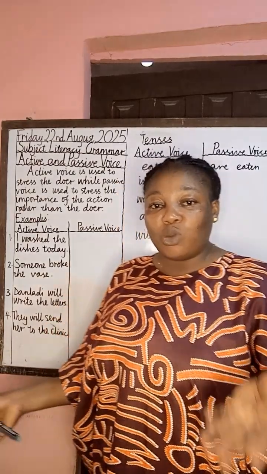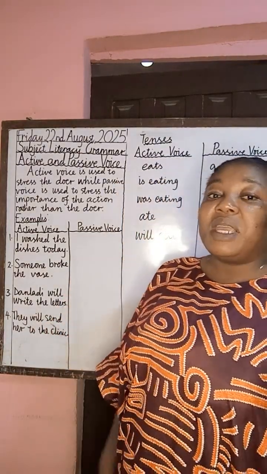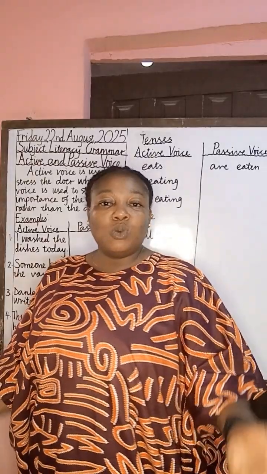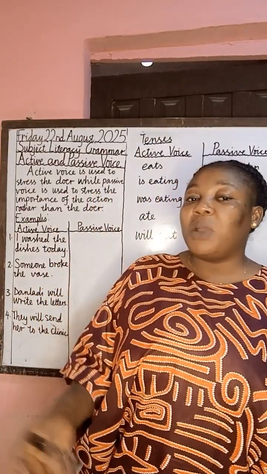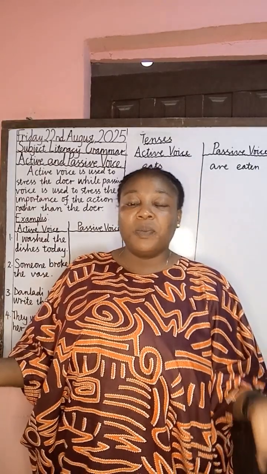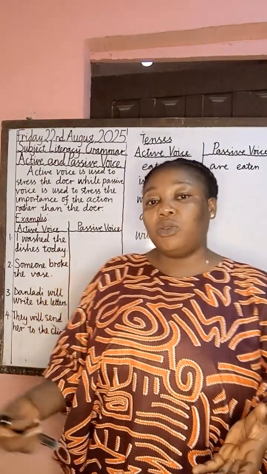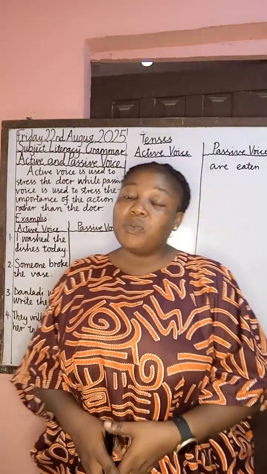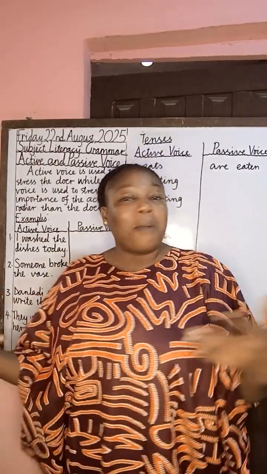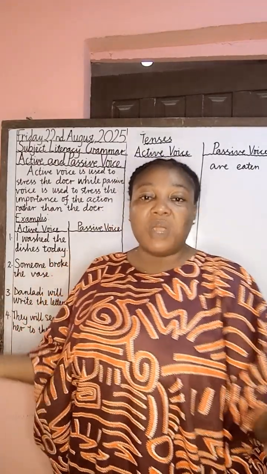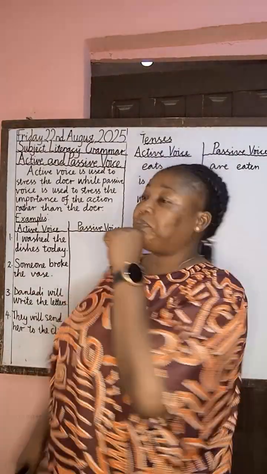When we're talking about the doer of an action, it can be a noun or a pronoun. It can be a noun when you use the name of a person, and it can be a pronoun when you use maybe he, she. If the person happens to be a female, you use she. If the person happens to be a male, you use he. If there are many, you can say they. And if you are part of the people, you can say we, and so on.